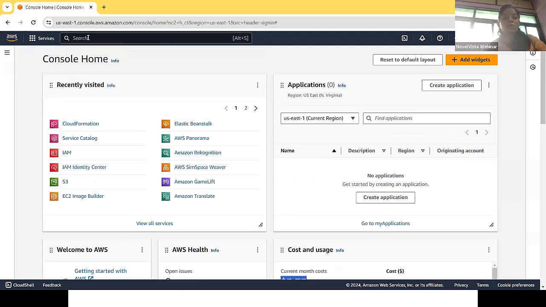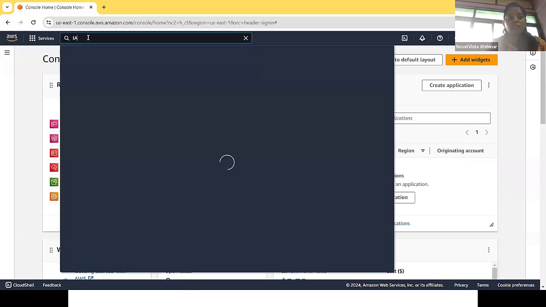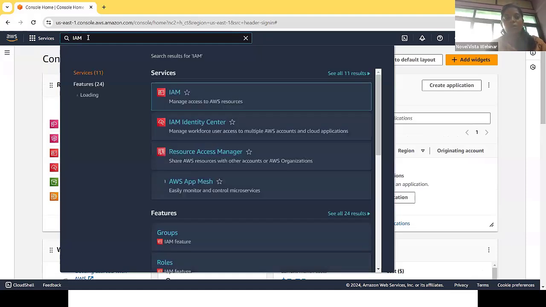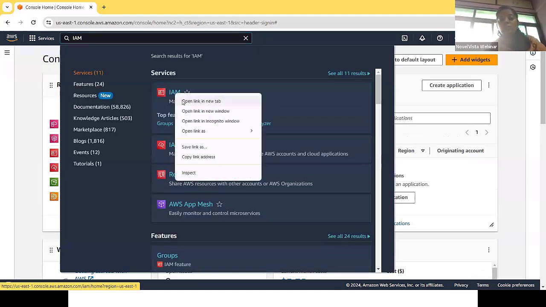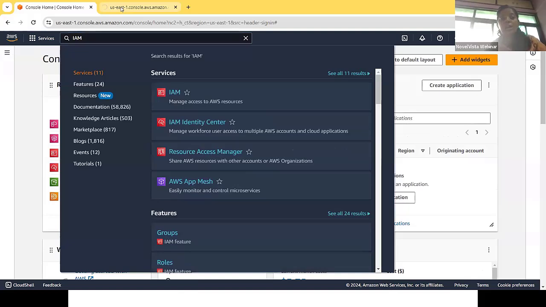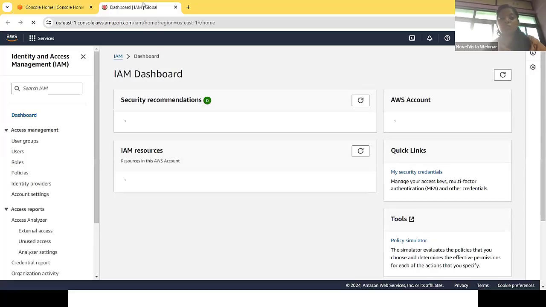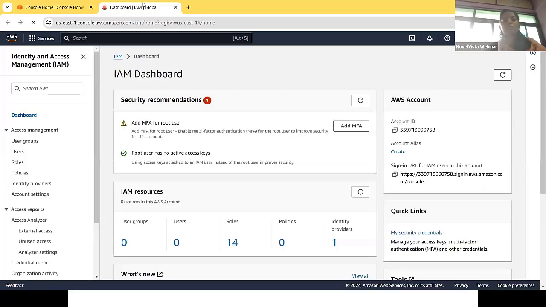Okay, so now why are we choosing the IAM service, guys? Because we need to add sub users inside our account, and we need to decide what kind of access we can provide to these sub users. So these sub users are nothing but IAM users.